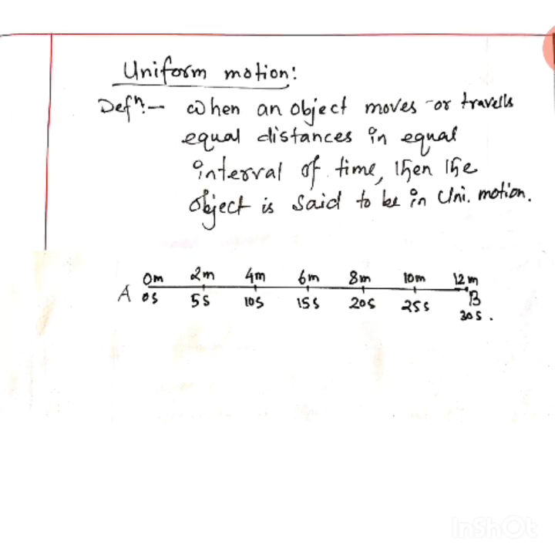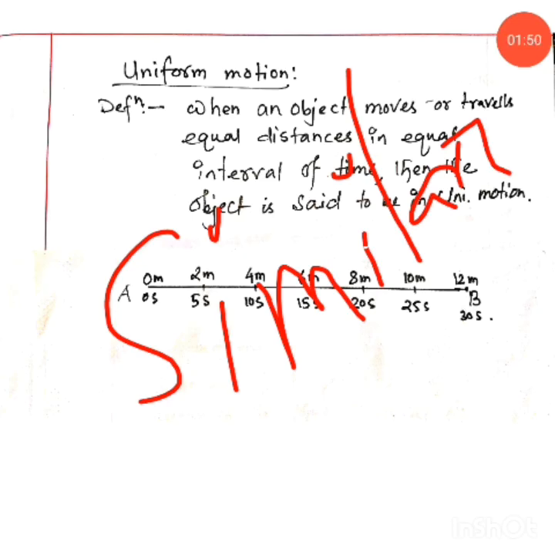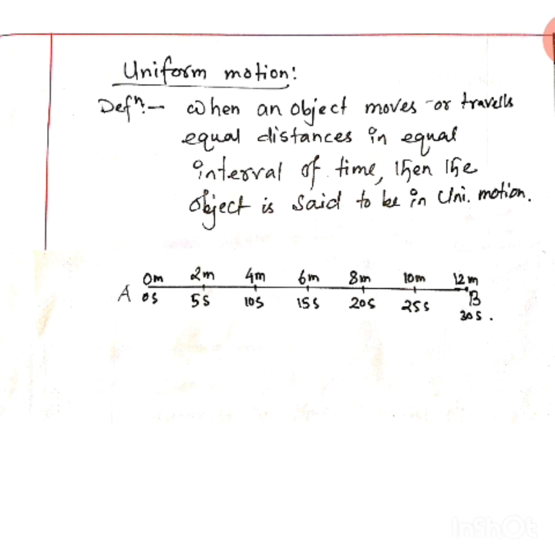So here you see uniform motion. What do you mean by this word uniform? We know that when we go to school, we wear the uniform. Uniform means similar, like equal. You are wearing a yellow shirt, and the other student is also wearing a yellow shirt, so it is similar. There is some uniformity, and that is known as uniform.